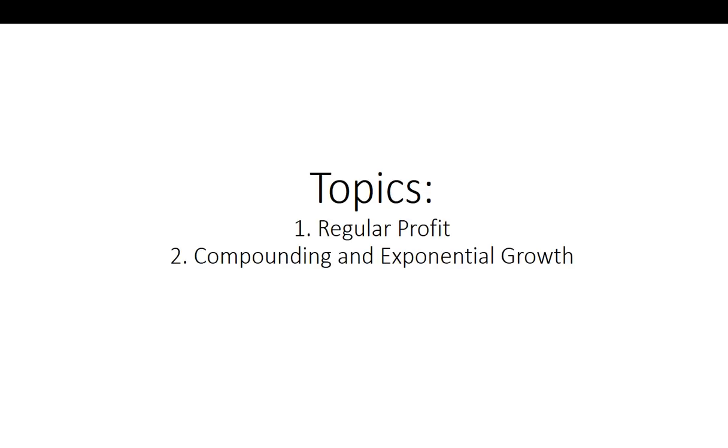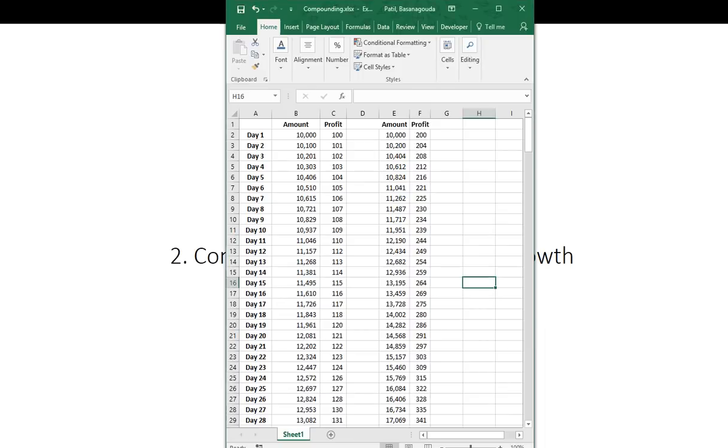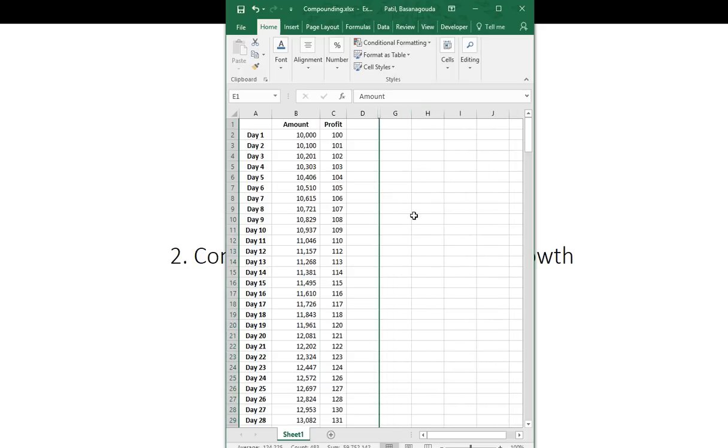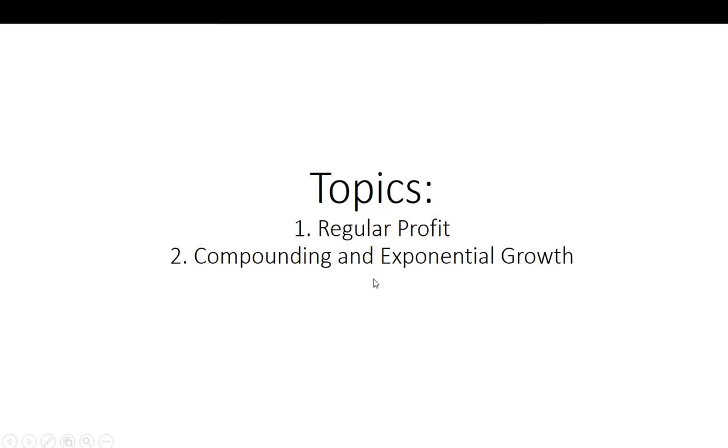Regular profit meaning every day there is a kind of fixed profit which I can pocket. And the second one is compounding and exponential growth, which I'll brief you about. For the time being I will hide this. Okay, so regular profit.